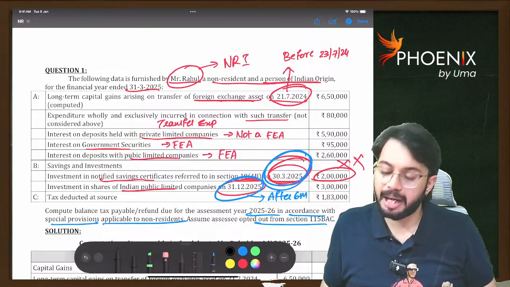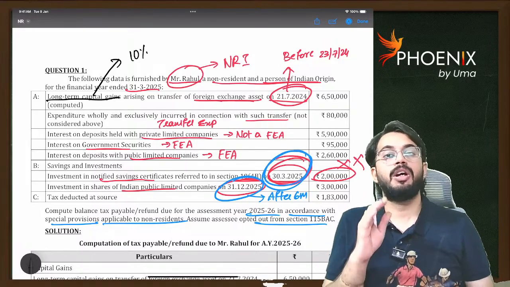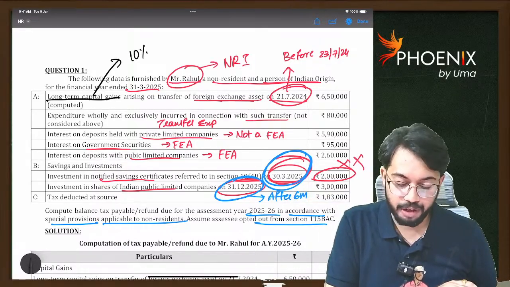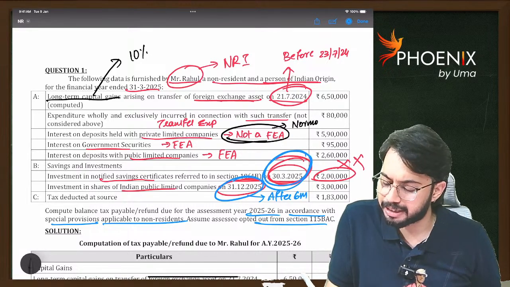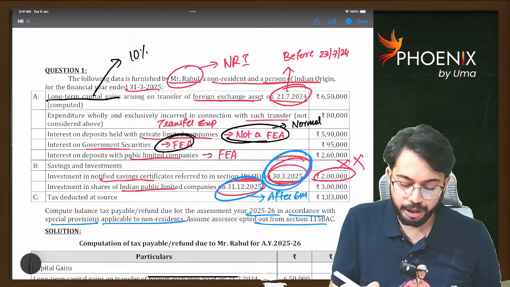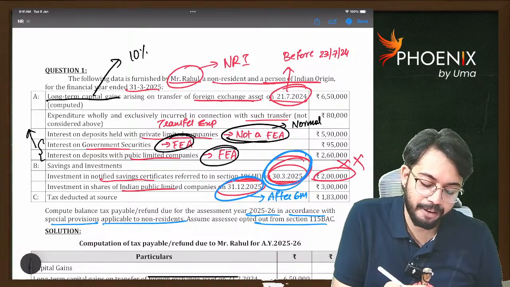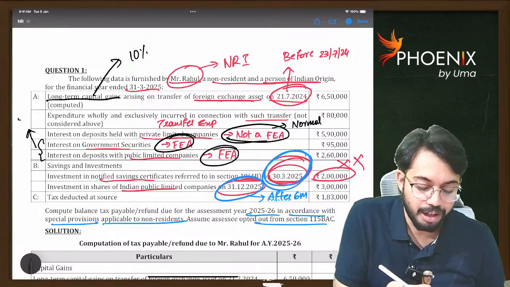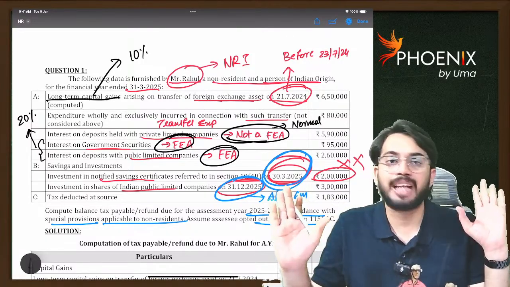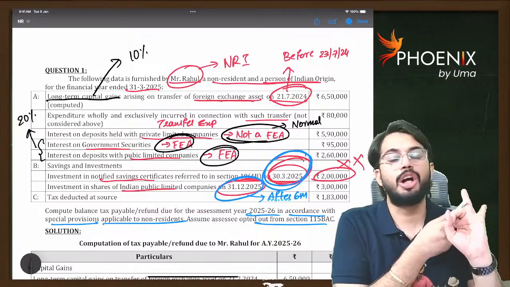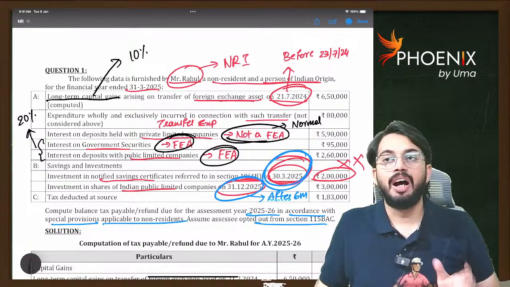Before we calculate, one important point. Long-term capital gain is taxable at the rate of 10% because transfer was made before 23rd July 24. This is not a foreign exchange asset, so this is taxable at normal tax rate. Interest on government securities and interest on deposits with public limited company, these two are foreign exchange assets. As they are foreign exchange assets and investment income is received, it is taxable at 20%. Are you able to understand? So first we are clear with tax rates: investment income 20%, long-term capital gain 10%, other income taxable at normal rates. So first we will calculate investment income.